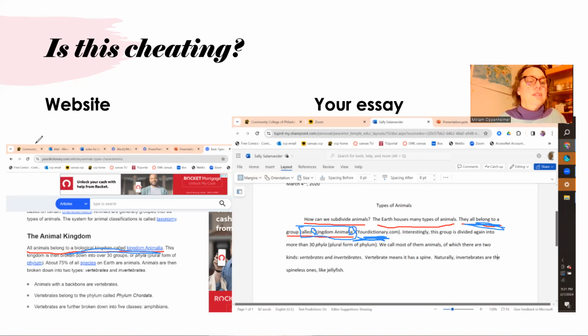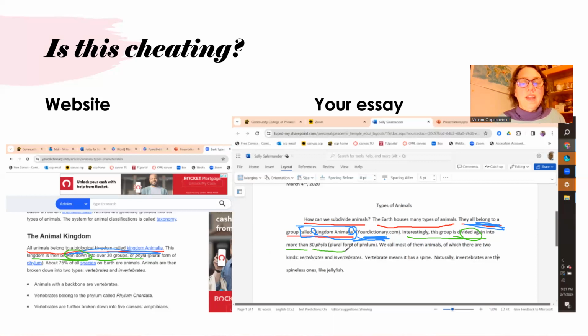All right, that's interesting. Now, what about this? This group is divided again into more than. Here it says this kingdom is then broken down into over 30 groups. Over instead of more than. Then we have divided again and broken down into.